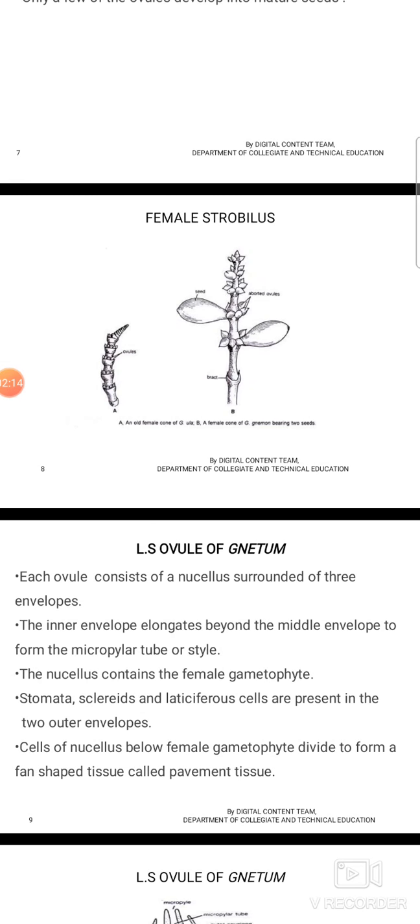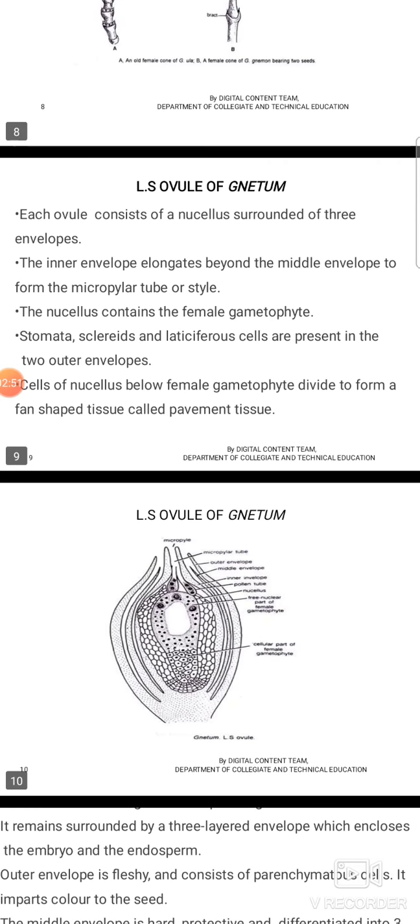Coming to the longitudinal section of ovule. In a longitudinal section, each ovule shows the presence of a nucellus surrounded by 3 envelopes. The inner envelope elongates beyond the middle envelope to form a micropylar tube or style. The nucellus contains the female gametophyte. Stomata, sclereids and laticiferous cells are present in the outer 2 envelopes. The cells of nucellus below the female gametophyte divide to form a fan-shaped tissue called pavement tissue.